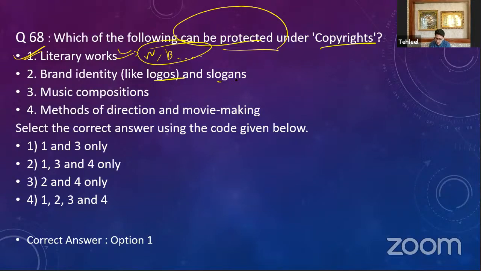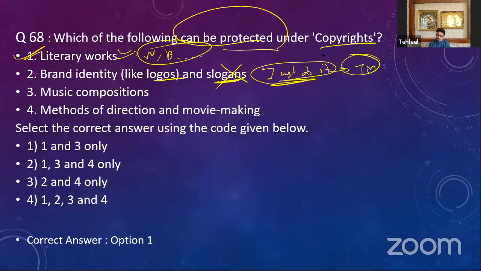Brand identity, logos and slogans, no. If there is a slogan like 'Just Do It', it is not protected under copyright; it is protected under trademarks. So this is wrong. Music compositions, absolutely right. You have songs and albums; music compositions are protected under copyright.